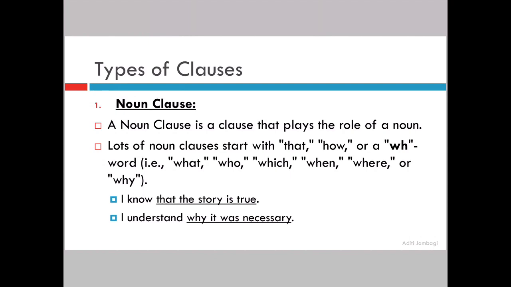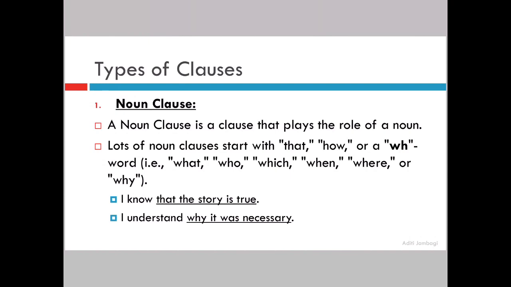Let us see. Lots of noun clauses start with that, how, or a WH word. WH words are what, who, which, when, where, or why. Let us see the example. I know that the story is true. I know is making complete sense on its own, main clause. That the story is true, not making complete sense on its own, therefore it is your subordinate clause.